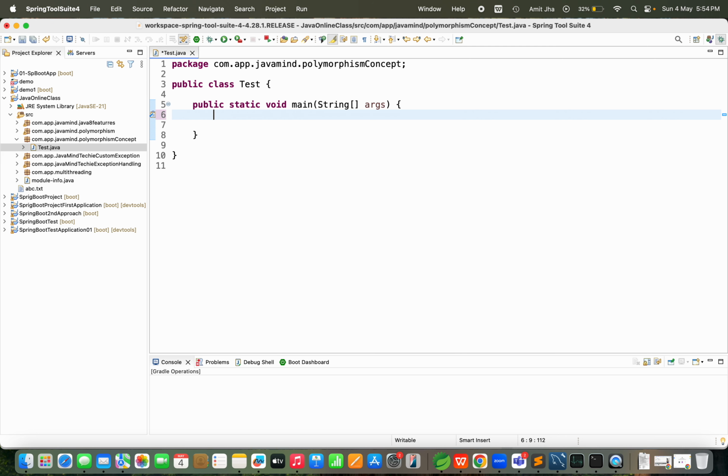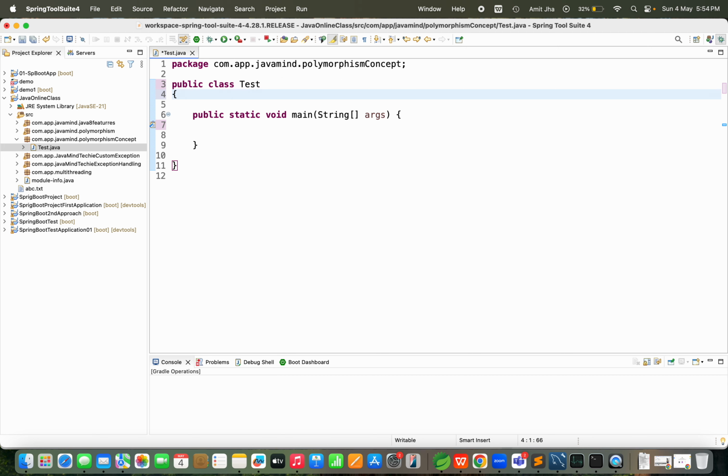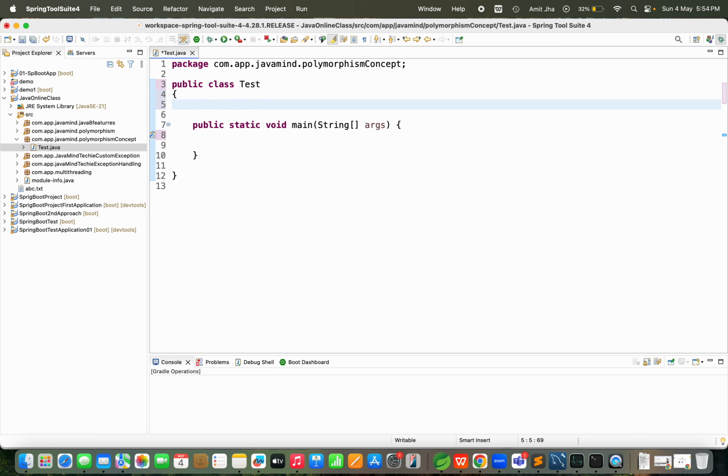Now let me explain what method overloading is. Test is our class. In that class, whatever methods you create, the method name should be the same, and method overloading happens only in the same class. We have only one Test class, and in this Test class we are going to perform method overloading.